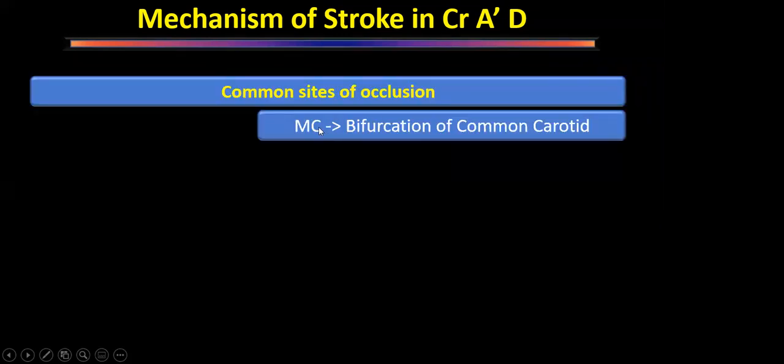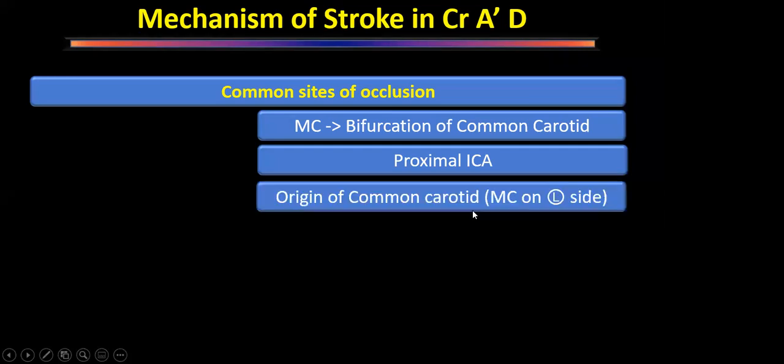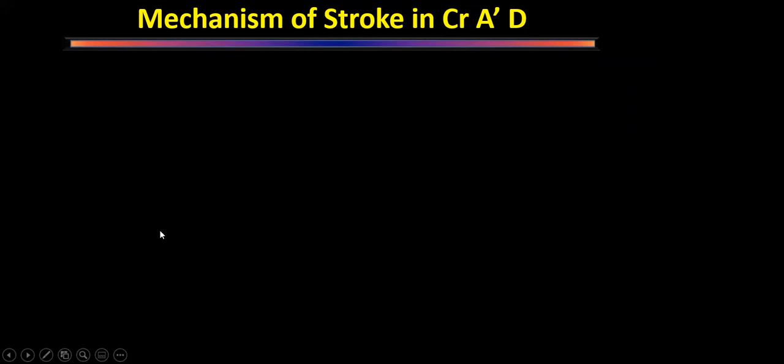The common sites of occlusion are most commonly the bifurcation of the common carotid artery, where the vessel gets blocked, or the proximal internal carotid artery, or the origin of the common carotid artery. The common carotid artery is more commonly involved on the left side. Intracranial stenosis is very rare. The intracranial portion of the internal carotid artery is very rarely affected by the atherosclerotic process.